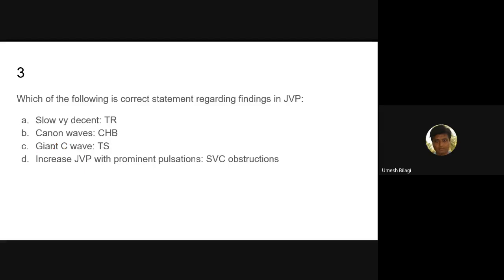But which wave will be giant there? Where is the high pressure? In mitral stenosis, where do you get high pressure? Which chamber? Left atrium.